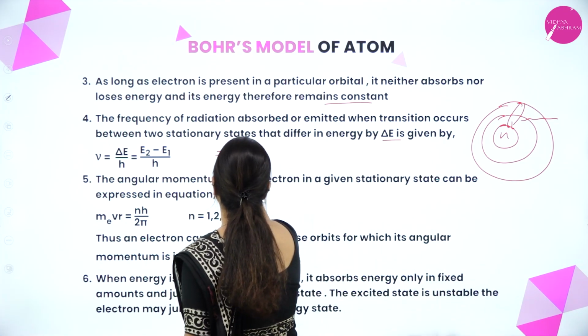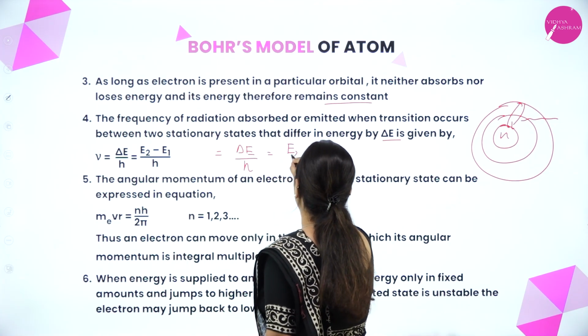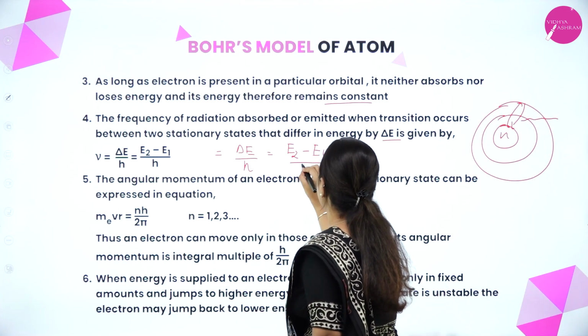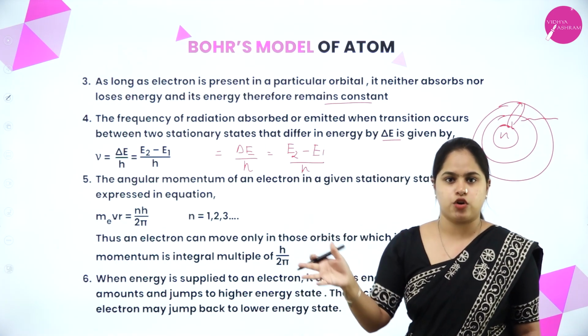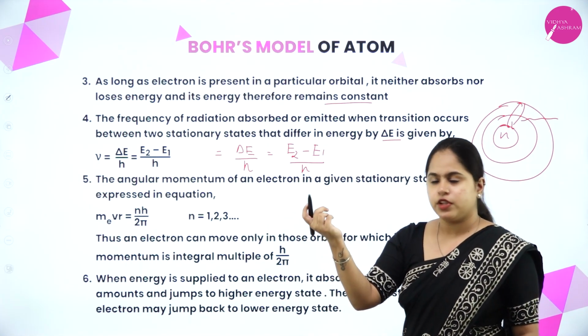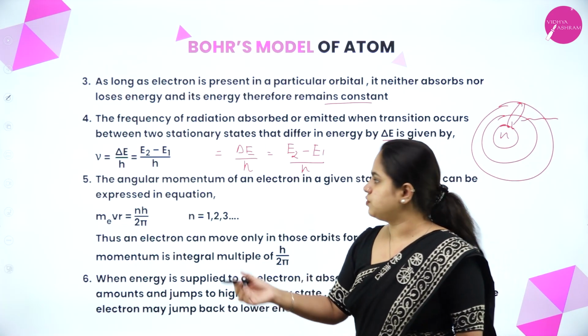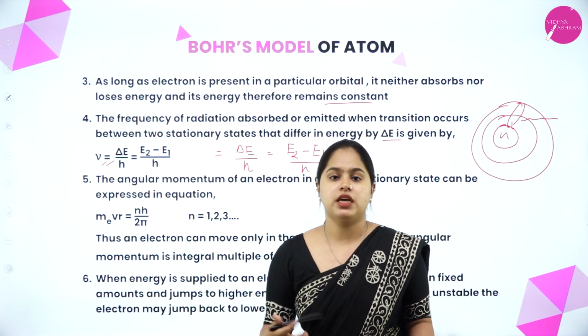So you can also write it as E2 minus E1 by h. E2 is the final state in which the electron has reached and E1 is the initial state from where it has jumped. Clear? That is delta E by h, which will give you the frequency associated with the radiation that is being emitted or absorbed.